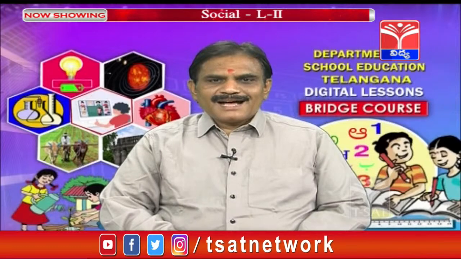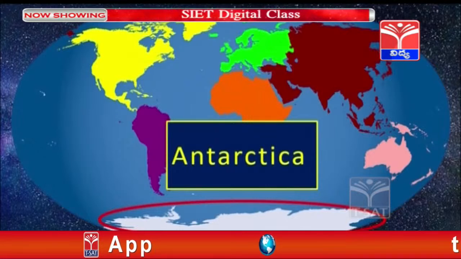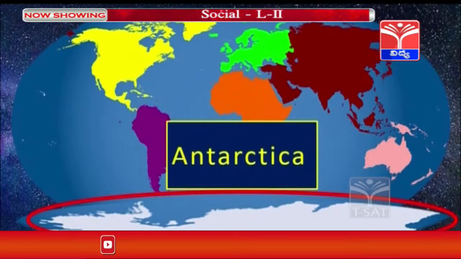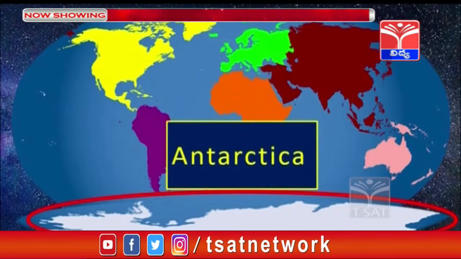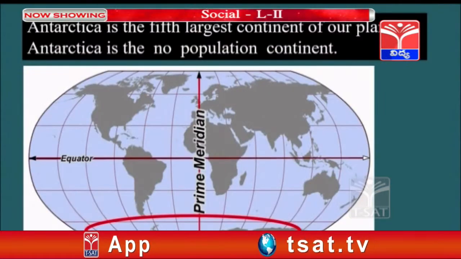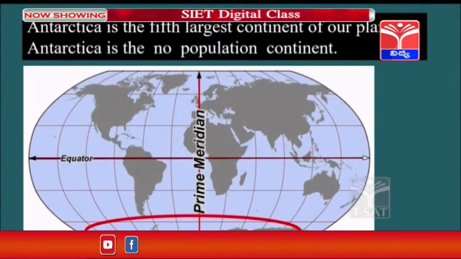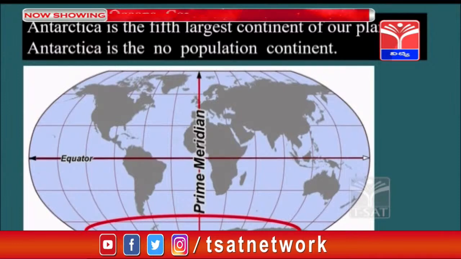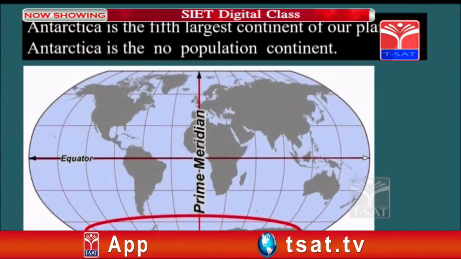Now let us see about Antarctica. Here you can see it at the bottom. On a globe, it is at the bottom, like a ball when you take it. Its location is in the southern hemisphere, but it spreads towards both the east and the west side. It is the 5th largest continent of our planet, and the special feature of Antarctica is that there is no population in this continent.